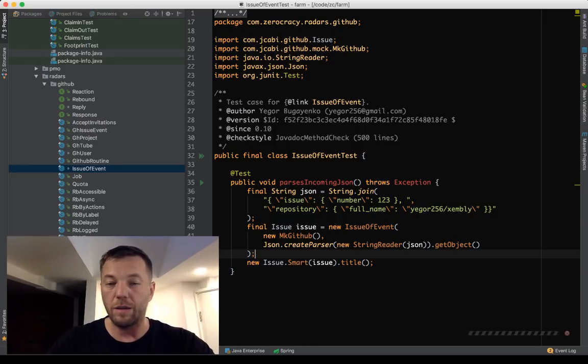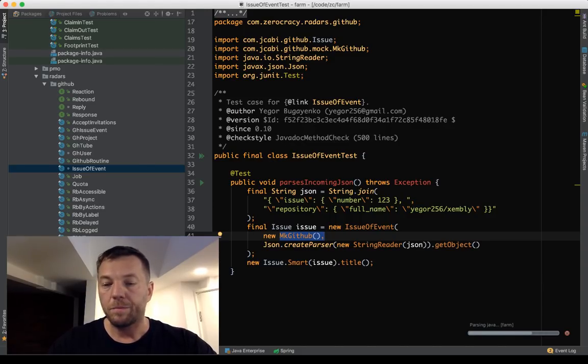Just for, maybe it will fail, but I don't know. I haven't done it before. So let's see. I'm just running it. Just this primitive test. Most probably this title will fail because we don't have this in this fake GitHub server. We don't have the issue with this number 123 in this repository. So most likely it will fail.